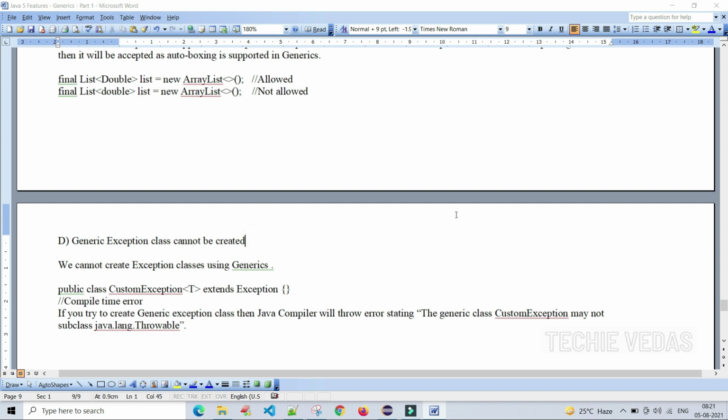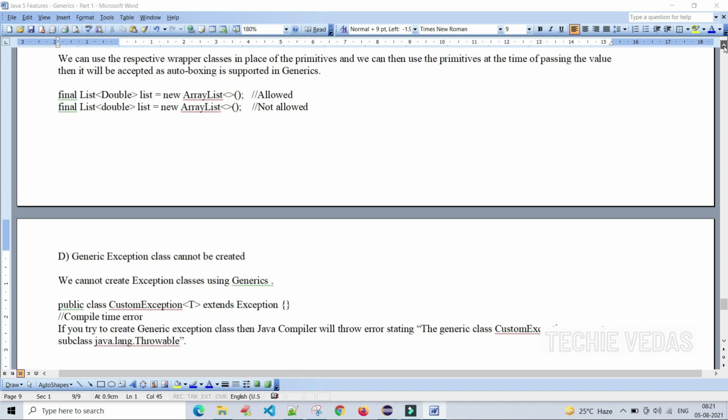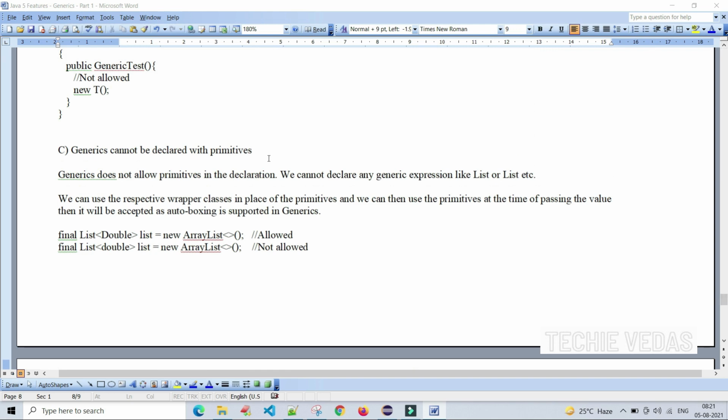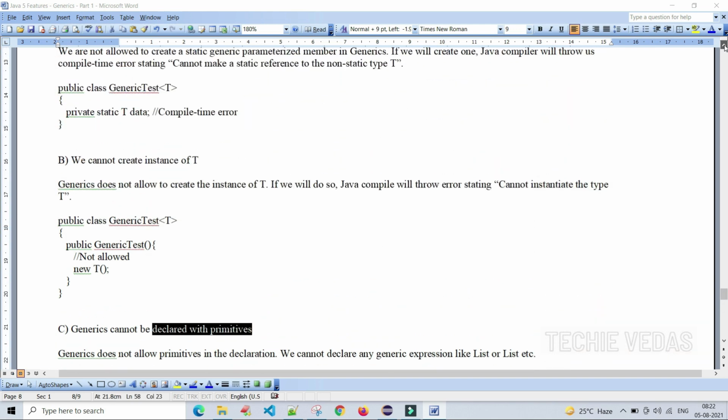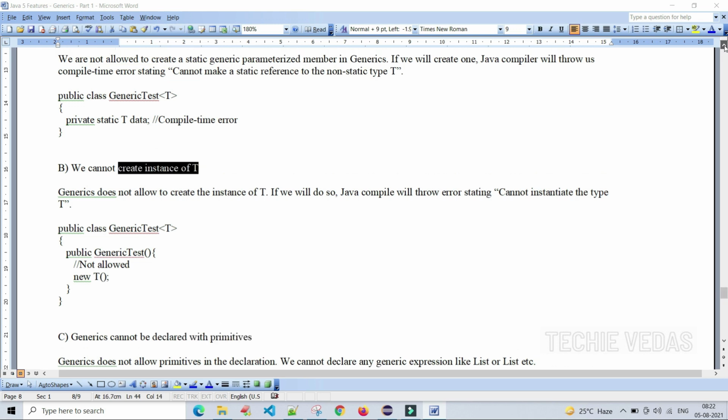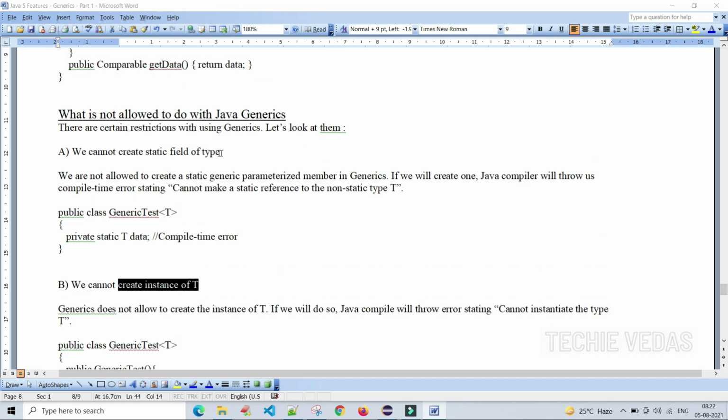A generic exception class cannot be created, and generics cannot be declared with primitives. And the next ones are that we cannot create an instance of the type parameter, and we cannot create a static field of the type parameter. These are the restrictions of generics in Java. I hope that you understand all the concepts of generics so far.